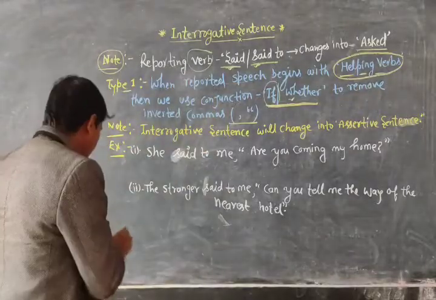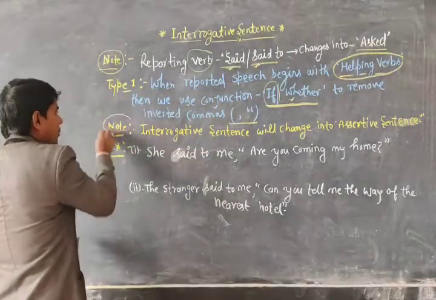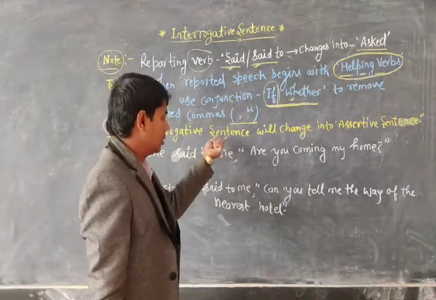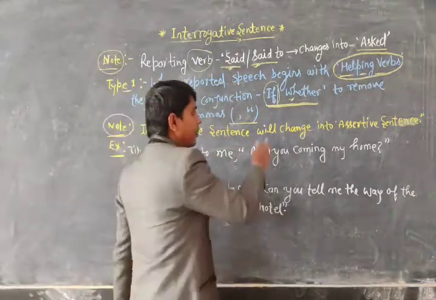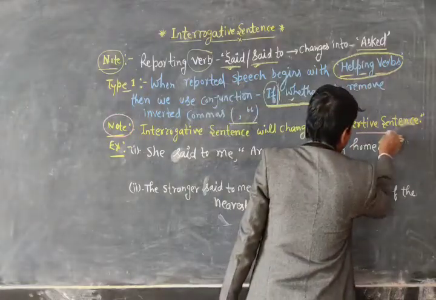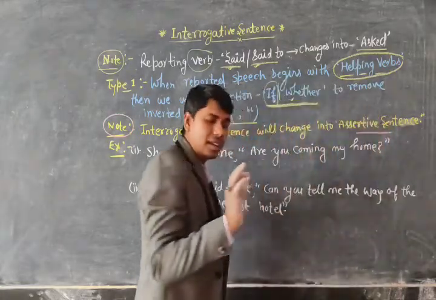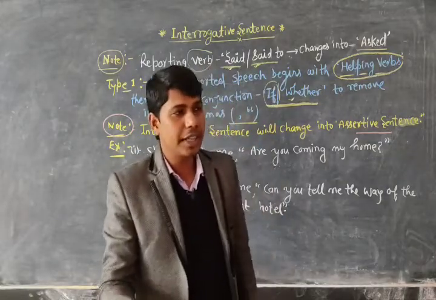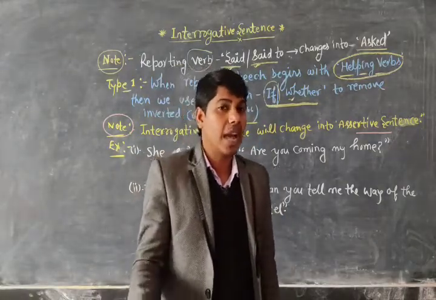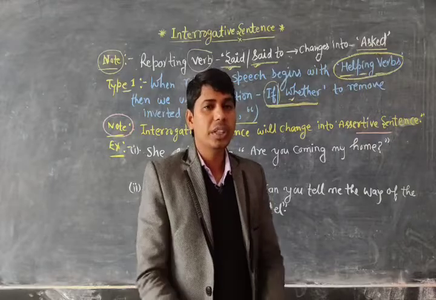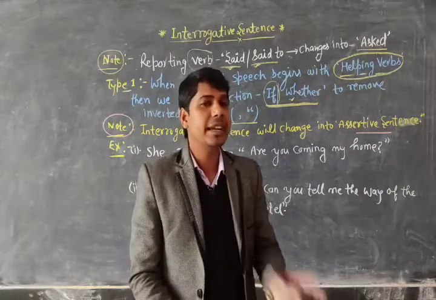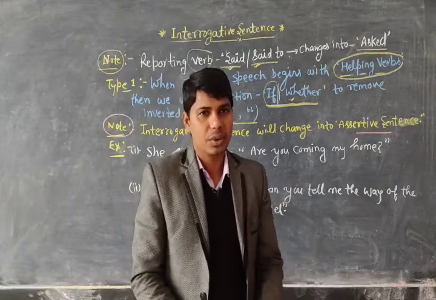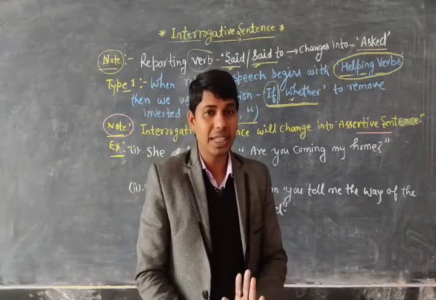Now see one more point I have mentioned here. The interrogative sentence will change into an assertive sentence. Okay dear? Whenever you change an interrogative sentence into indirect speech, you have to change that interrogative sentence into an assertive sentence. Okay, is that clear?